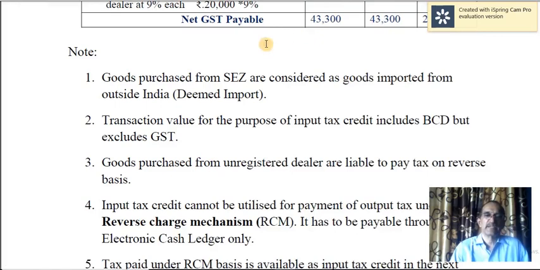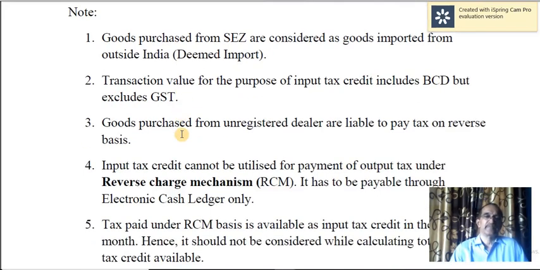Now look at the notes. Goods purchased from special economic zone are considered as goods imported from outside India, though that is from the same state. That is considered to be deemed import, and IGST is applicable here. Transaction value for the purpose of input tax credit includes BCD, price including BCD but excluding GST.